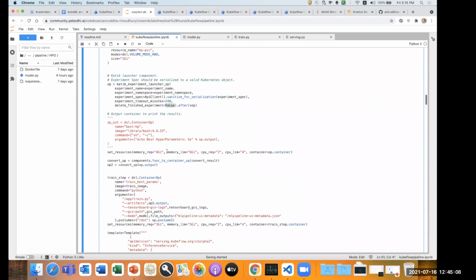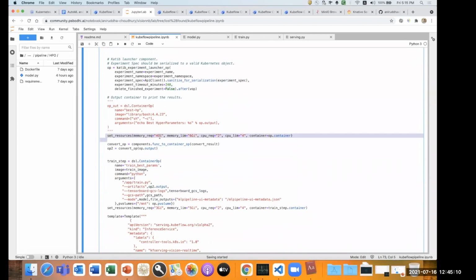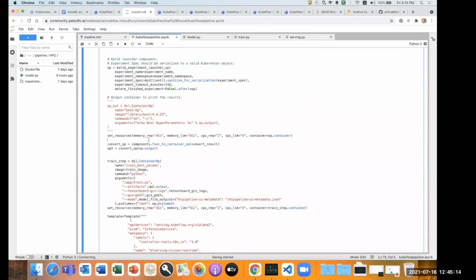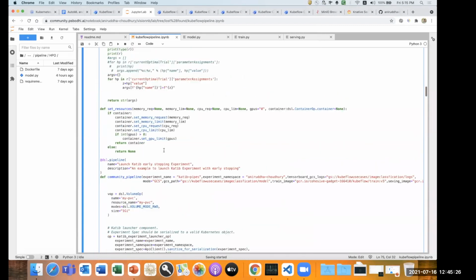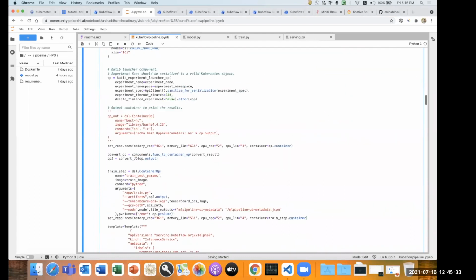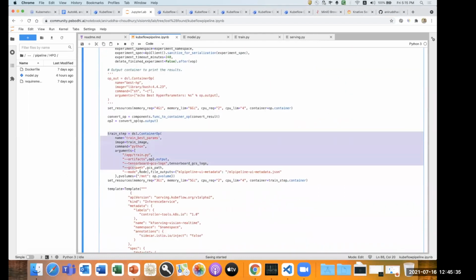Once after that, I have set up the particular resources of 4 gigahertz. So I have set the particular 4 gigahertz on top of that and a memory limit to train the parallel operators in Katib. So once I trigger that, I have my operator function spec, which will try to convert the results of my incoming images from this operation. So whatever the Katib results came, the best parameters will try to convert those results. Once you do that, the best parameters will go to this DAG of training operator, where it will try to train the model again, and it will try to save the model.